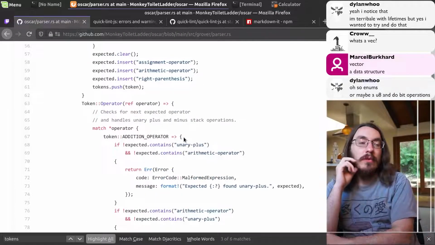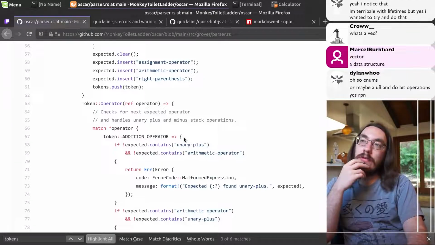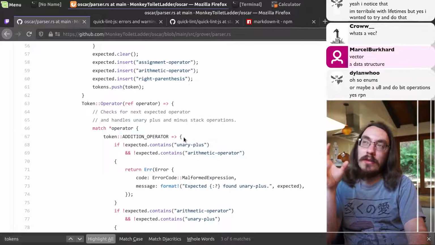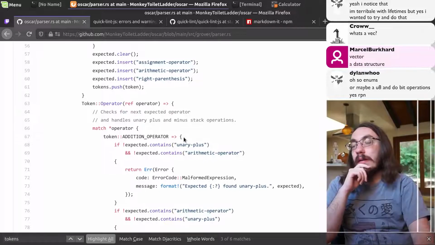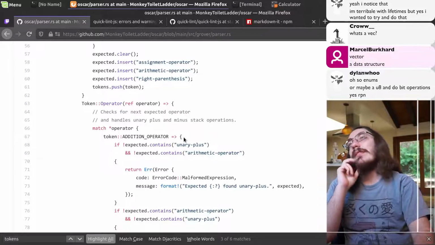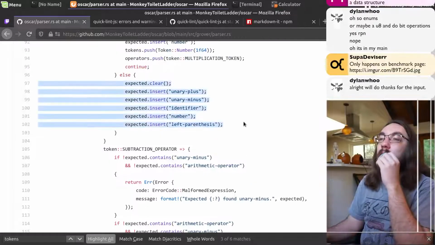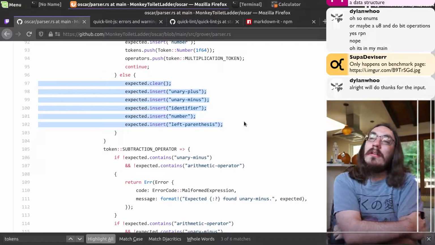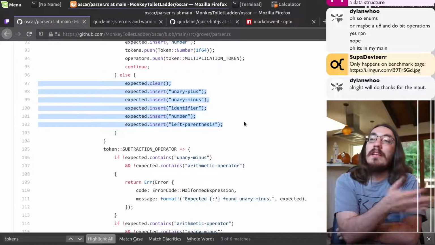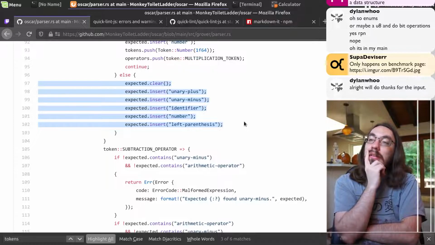Maybe you wait and do bit operations? Probably not. If you do U8 and bit operations, then if you think at the assembly level, a boolean is just an address that you read and write to. It's a single instruction to manipulate the boolean. Turn it on or off, or read it. A bit operation, I guess, is a single instruction as well. Oh, okay, so yeah, I kind of like your bit idea. In one operation, you could set a lot of bits. That's a better idea than a bunch of booleans.